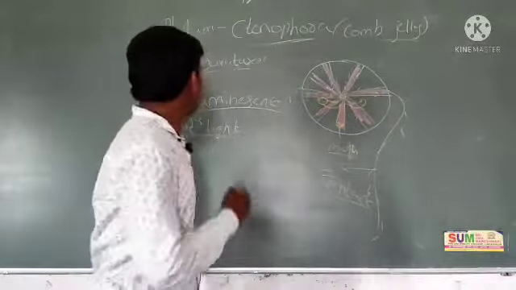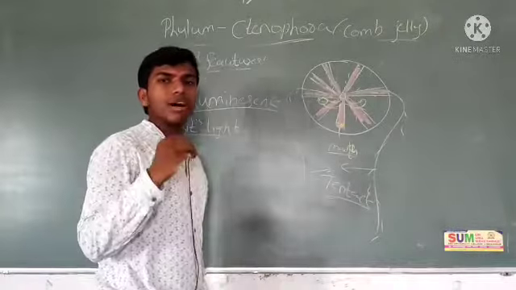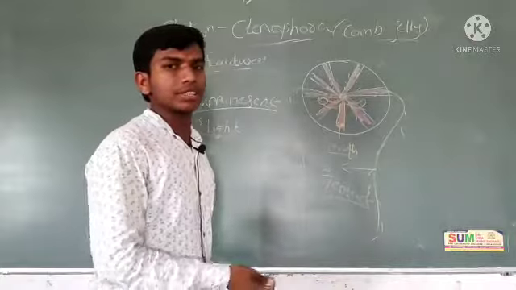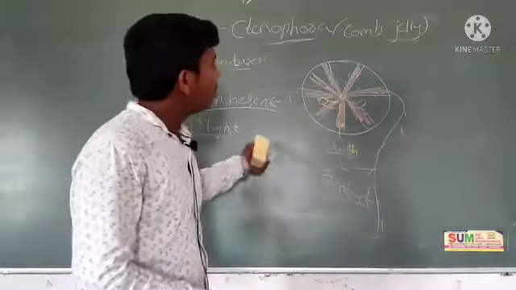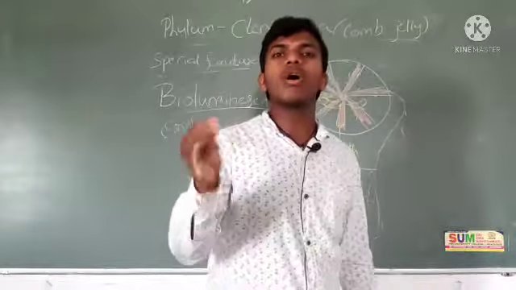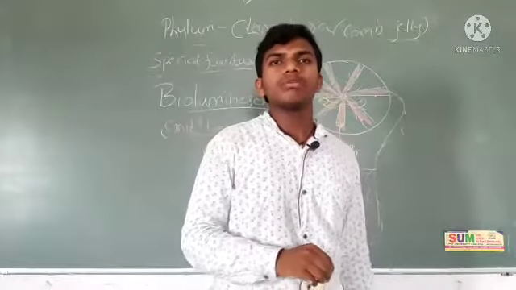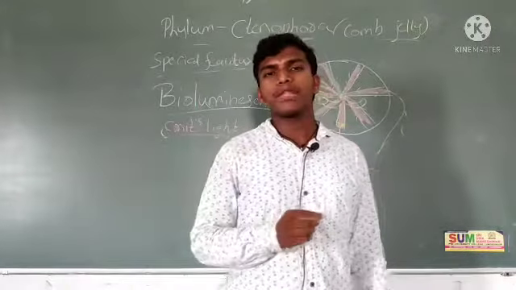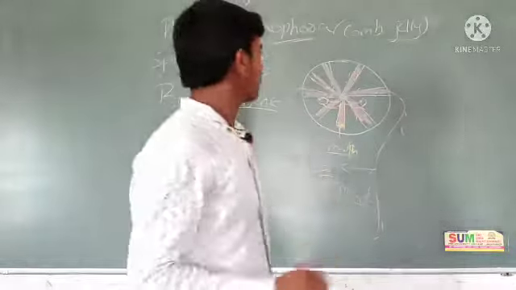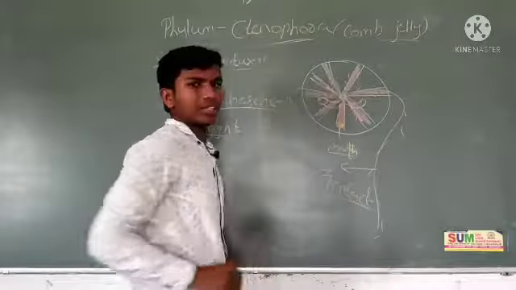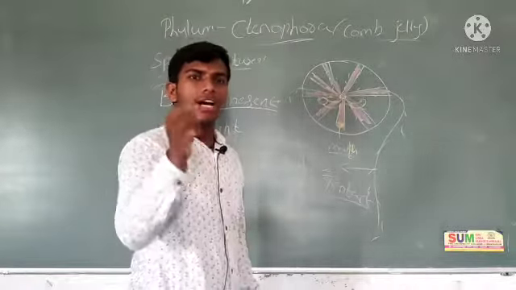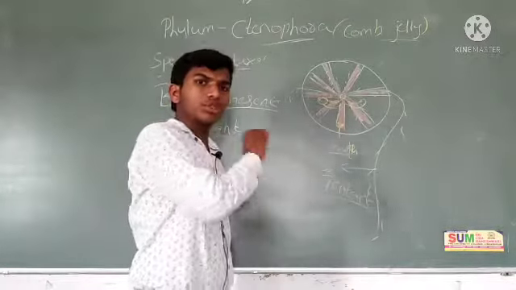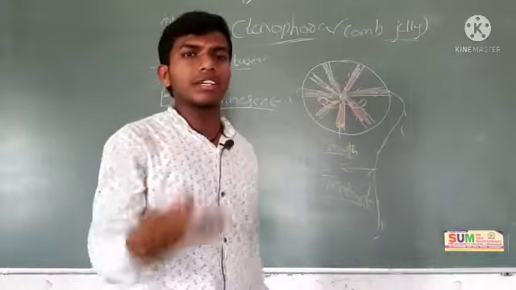The bioluminescence is the property of an organism which emits the light. It's called bioluminescence. So, have you ever observed inside the water at night time? It's looking very beautiful because of two things. These are transparent and these are going to emit the light. Because of these two things, these are glittering.